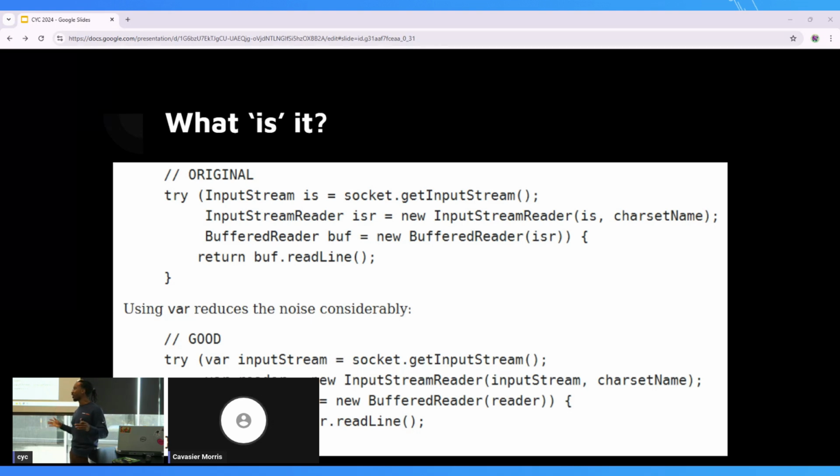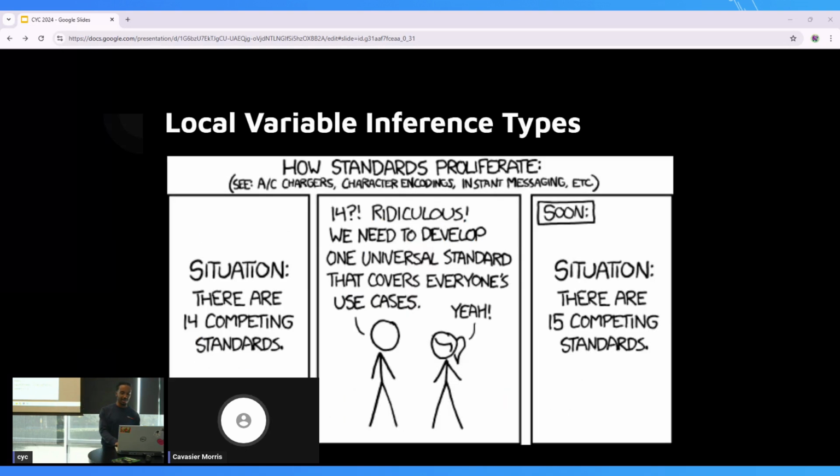Because the last thing you want, when an incident comes and you're having to try to explain things, is for someone to jump in with you and know what's going on, so you don't have to handhold them the whole time. But let's say the code is not being managed by you anymore and you don't want the next person behind you to hate you, in another life, because they're like, who is this Cavasier kid that put ISR? Why didn't he just write it out? That would have made life so much easier and it takes zero time to do. This will make you, in a way, have that done.